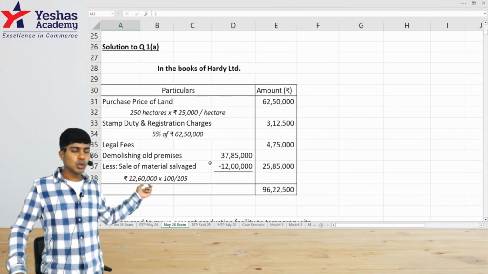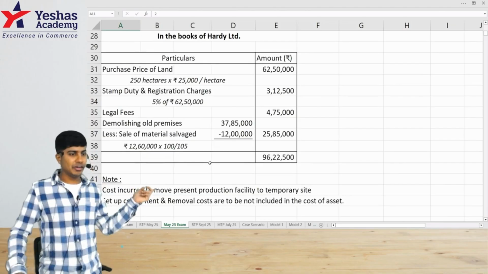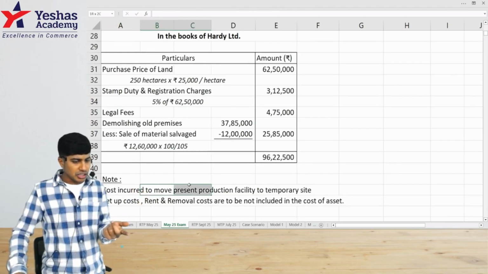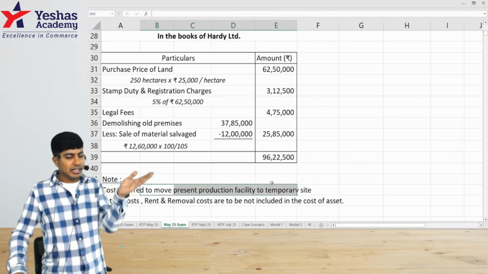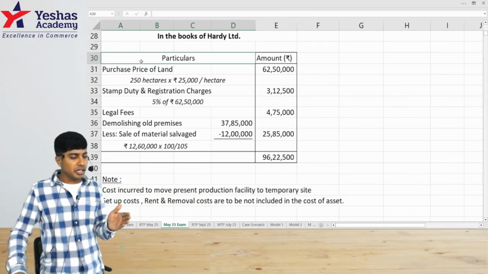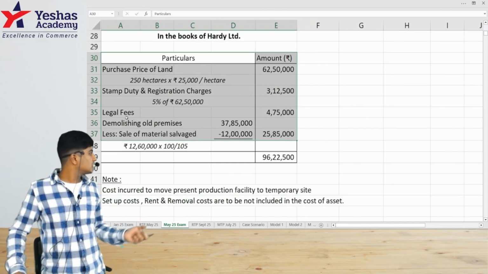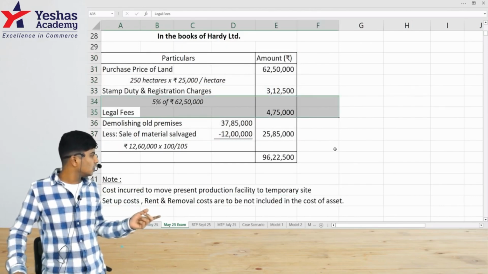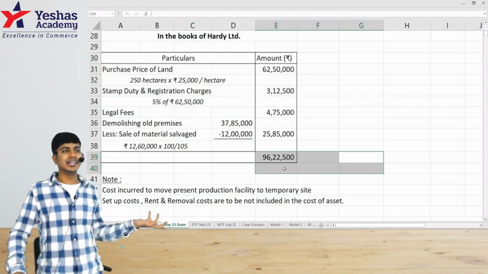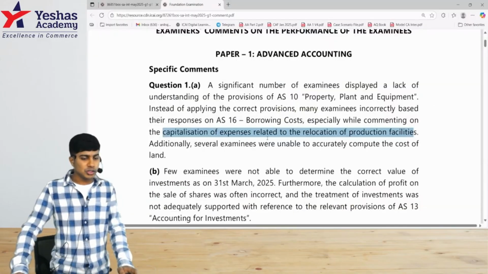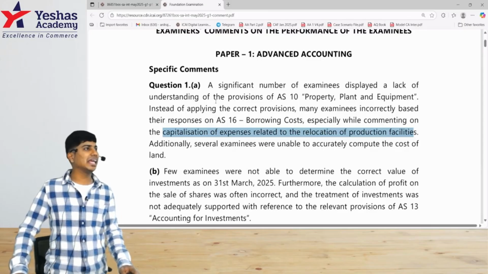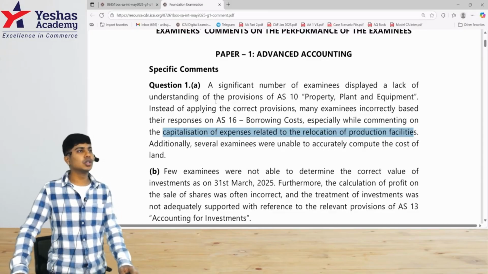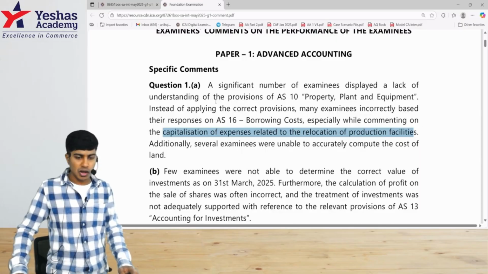This is the answer to our question number 1A of the May 2025 exam. See, cost incurred on improving that production facility or temporary movement should not have been included in the cost. So a lot of students have incorrectly taken it into the cost, because of which their total cost has increased and it's become wrong. And that's what the evaluator is telling us, that a lot of them have made this mistake. So also focus on these small pointers in AS 10 as to what costs are included in the cost of the asset and what are not.